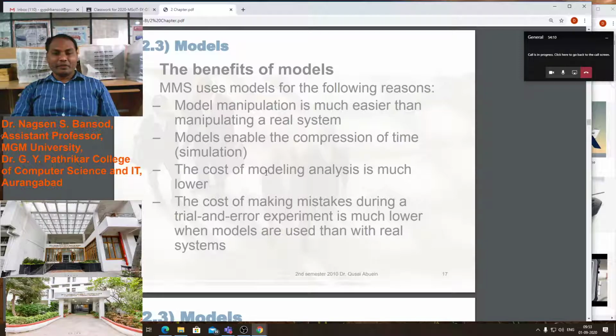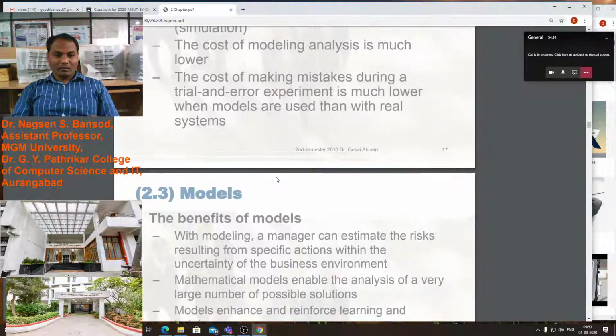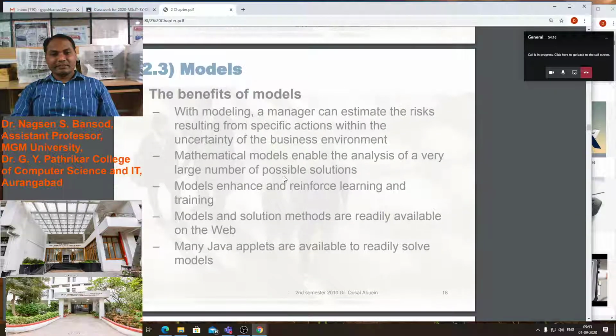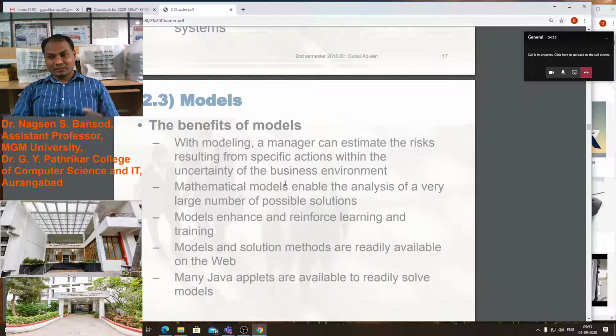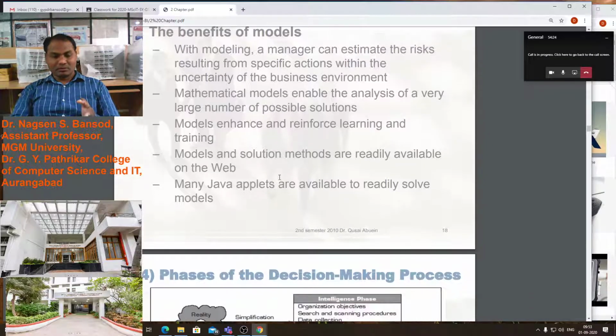If you have any question, any doubt, you can ask me. There are various benefits of the models. If not, we will go towards the next point. Okay.